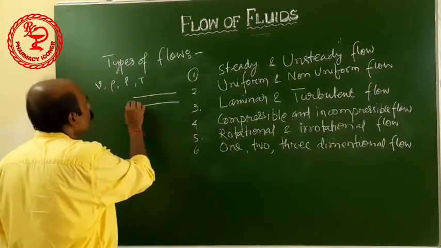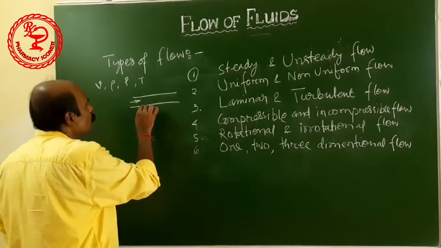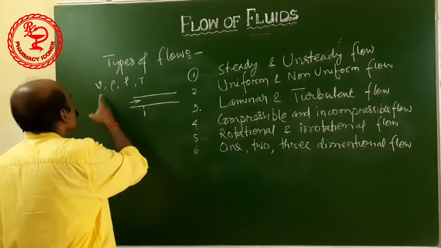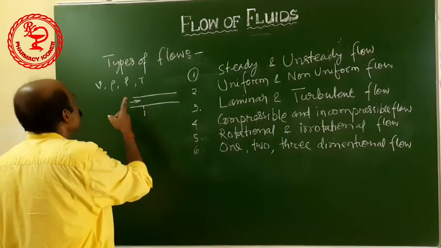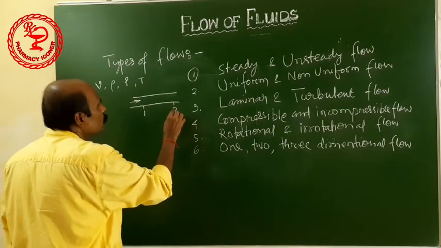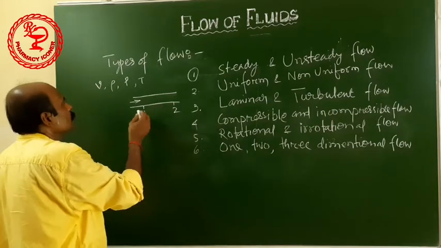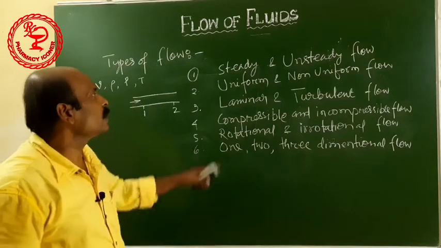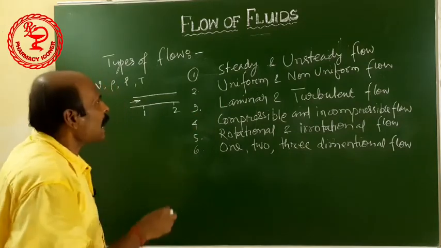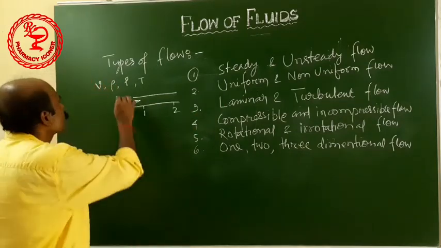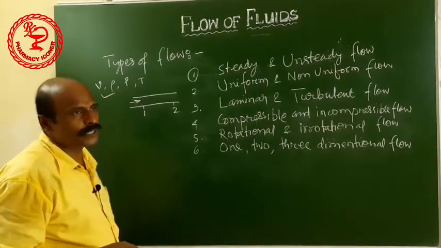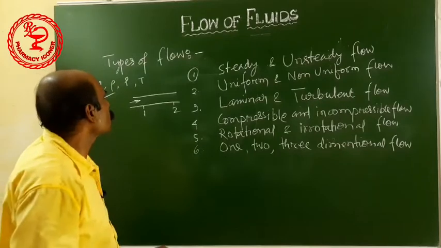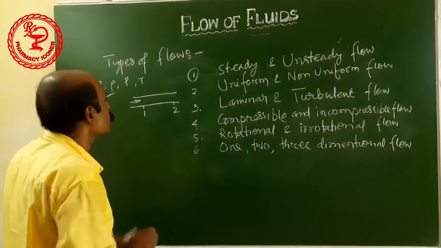Suppose the fluid is flowing; whatever the velocity at point 1, at point 2 it will be the same. This type of flow is called steady flow. And unsteady flow is when these properties of the fluid change with time.